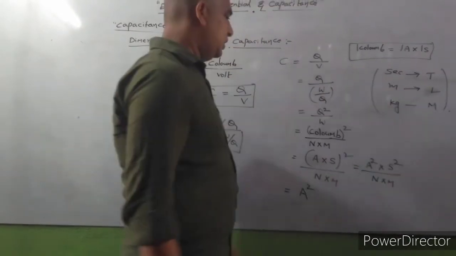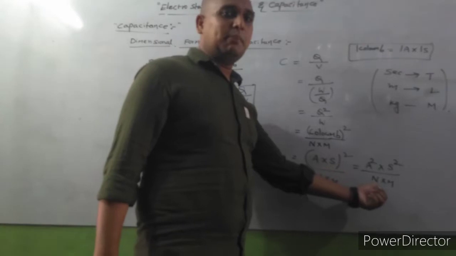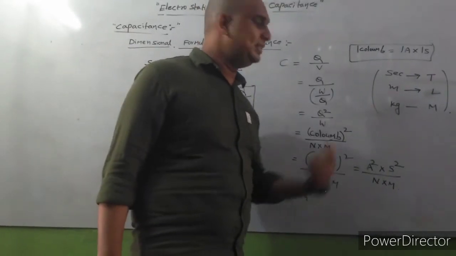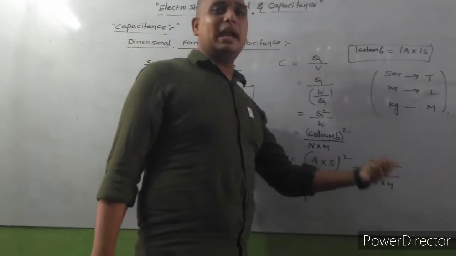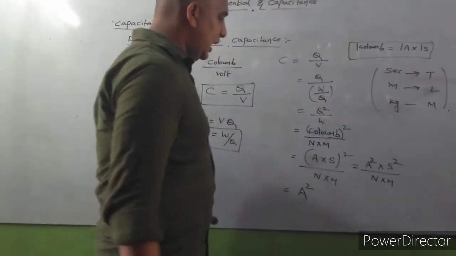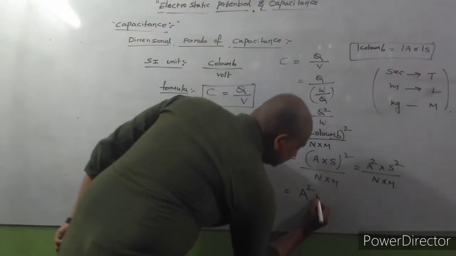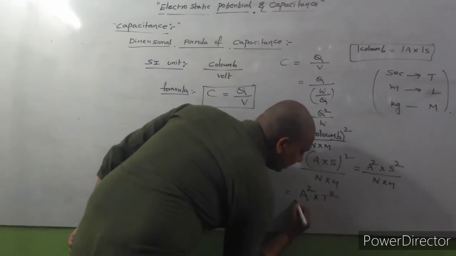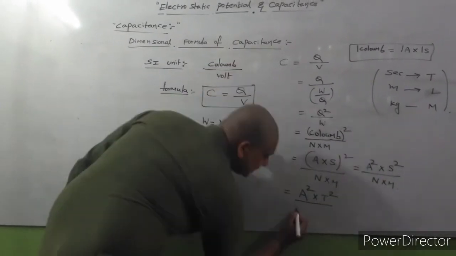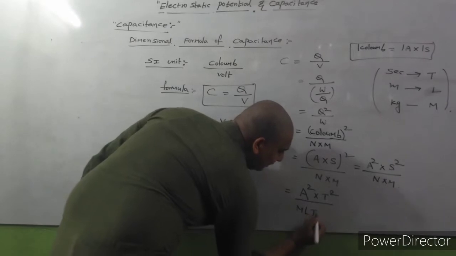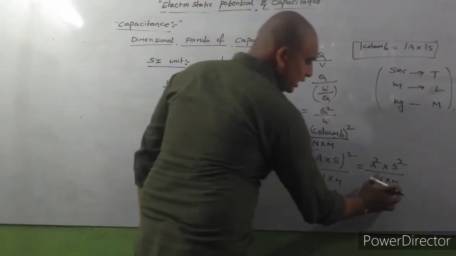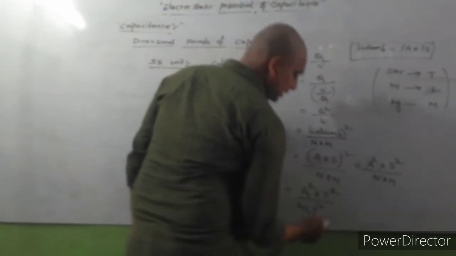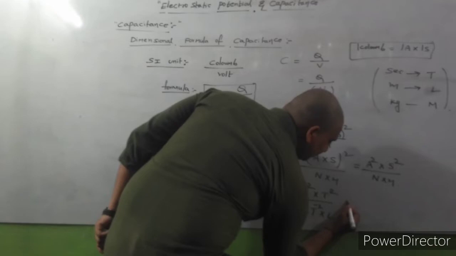So that means a Newton can be written as mass into acceleration. That means kg into meter per second square. That means M L T power minus 2. So the second square means T square, and here Newton means M L T power minus 2. Next, this is Newton into meter. Meter can be written as L. So then finally we represented as